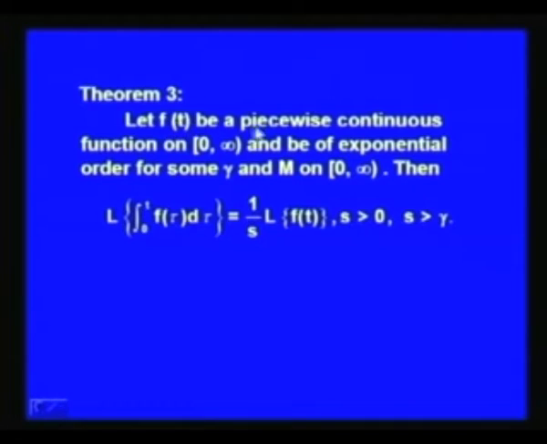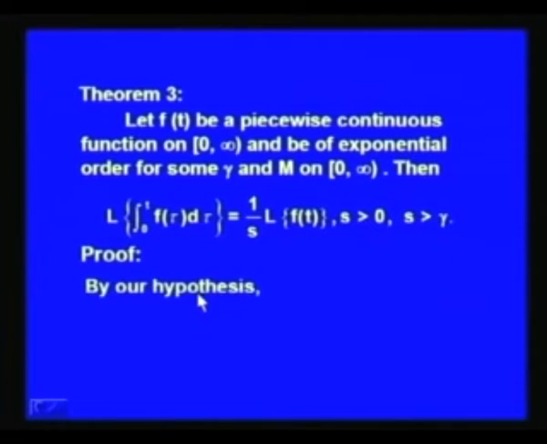So, let f(t) be a piecewise continuous function on the interval 0 to infinity and be of exponential order for some gamma and M on the interval 0 to infinity. Then the Laplace transform of the integral from 0 to t of f(tau) d tau is equal to 1 by s times the Laplace transform of f(t), whenever s is greater than 0 and s is greater than gamma.